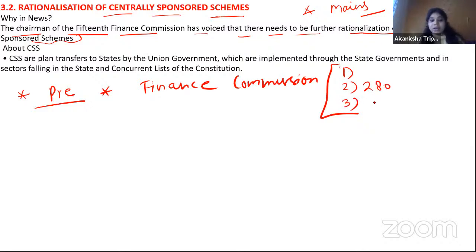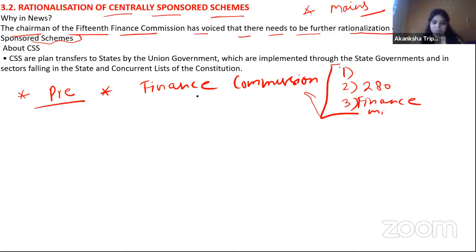Number 3, like this, they will not ask this question directly, but maybe you should know. Otherwise, there is no point studying these kinds of topics. Like when we have the Finance Ministry, then what is the role of the Finance Commission? How are they different? Like who allocates the fund between the state and the union?